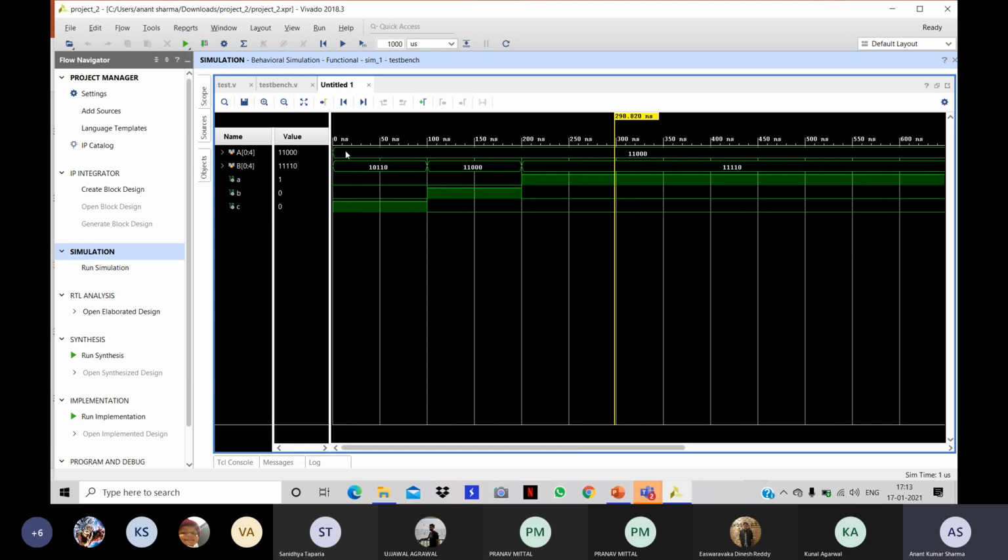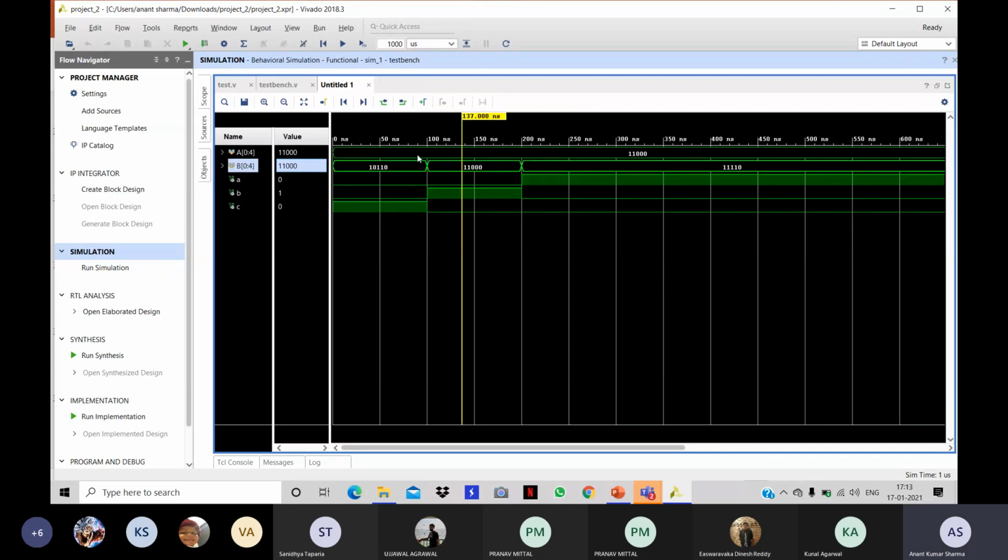From 0 to 100 nanoseconds, the A value was 24, which is specified by this hexagon, 11000, because the value of A is 24 for the whole time interval. And B is 10110, which is 22. So you can see A is greater than B in this case. The outputs are accordingly: A is 0, B is 0, and C is 1.